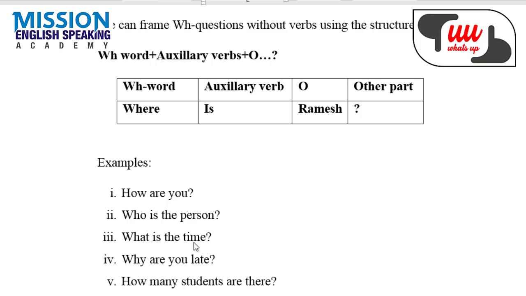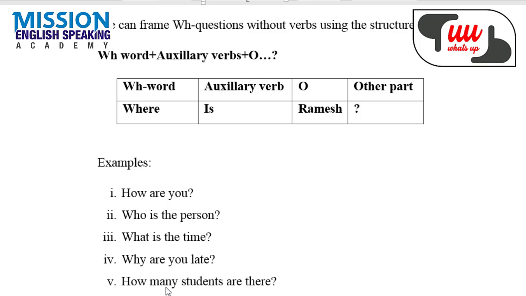Time is uncountable, so it is considered as singular, and therefore is used. Why are you late? So why is WH word, are is used because you is object, and late.